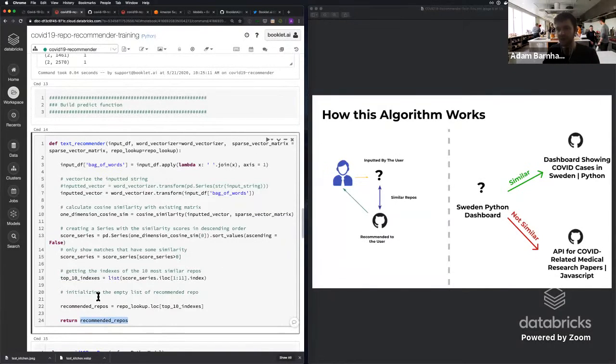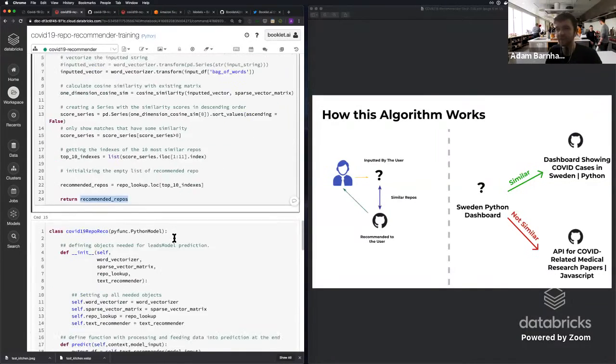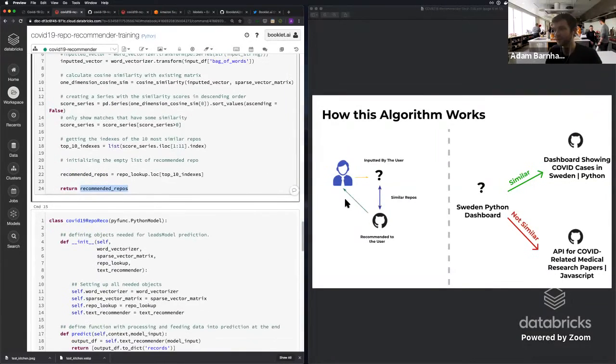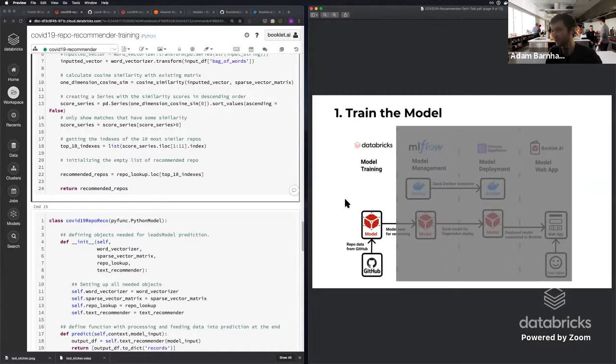So if you have a chance to run this and check this out, let me know if you have any questions as you're testing out the code. And from there, this is where MLflow comes in. So I want to take a minute to show where we are in the flow.